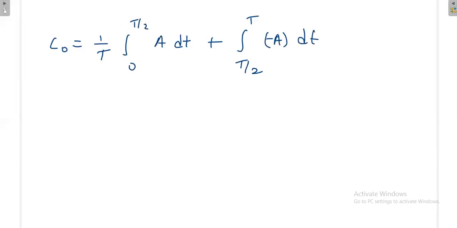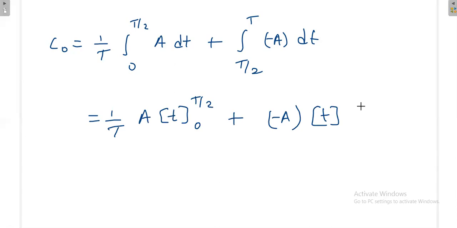Then you apply the integration: 1 by T, A times T by 2, minus A times (T minus T by 2), and T minus T by 2 is T by 2.